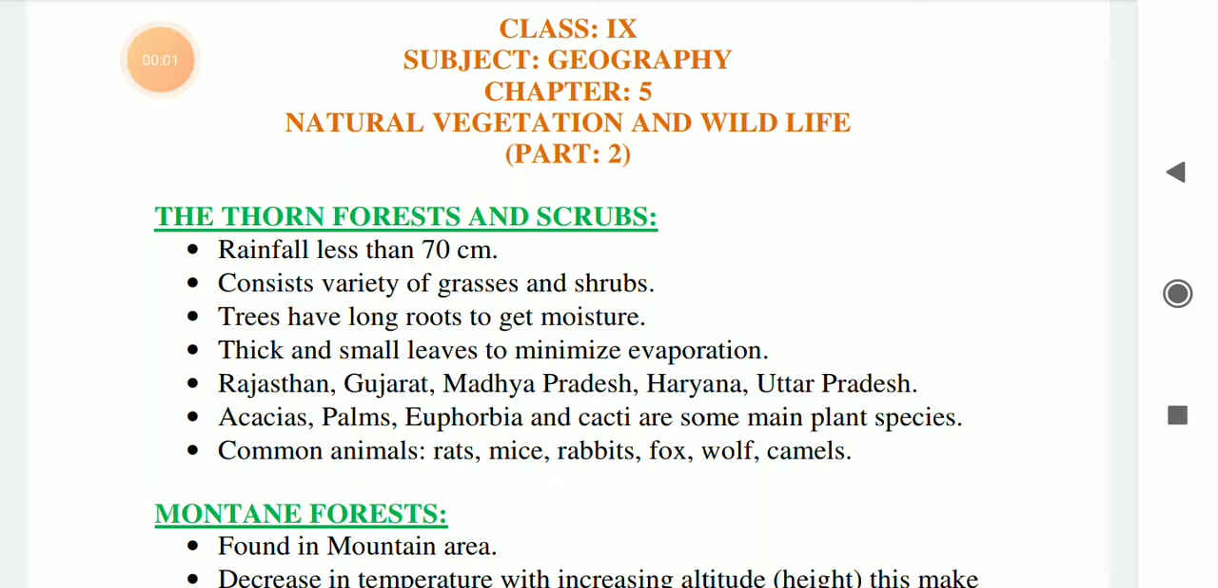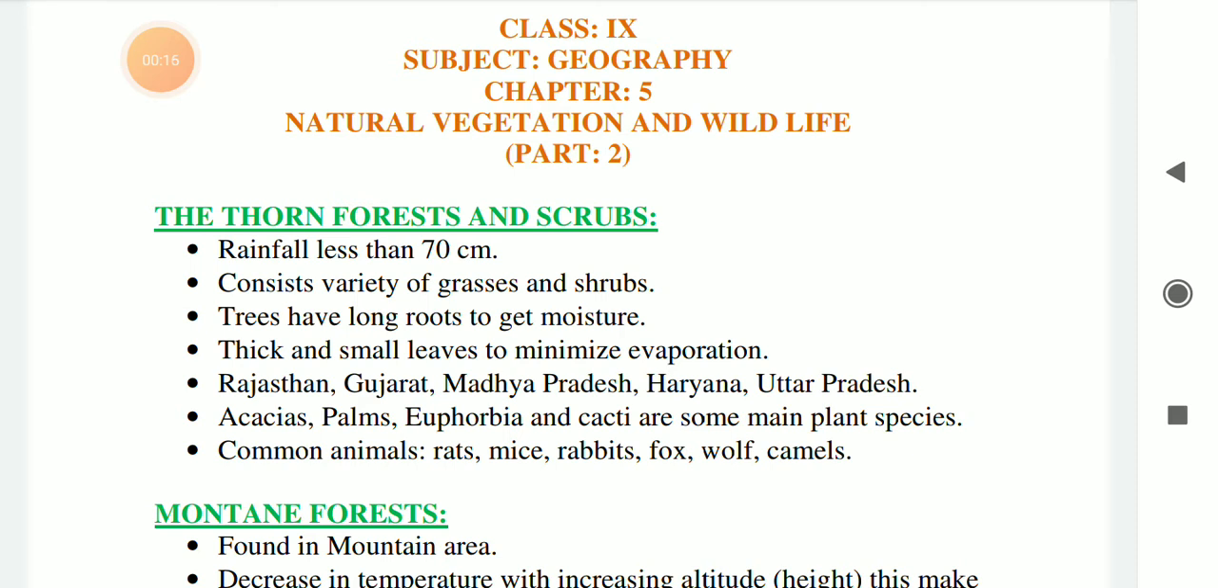Class 9. Today I am going to teach you chapter 5, natural vegetation and wildlife. Last day I taught you till tropical deciduous forest. Today we will start from the thorn forest and scrubs.